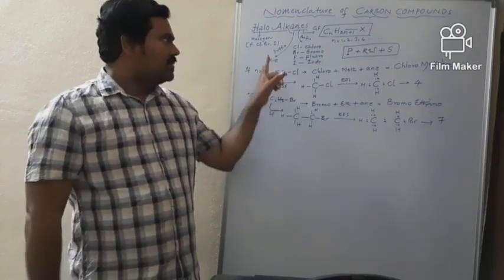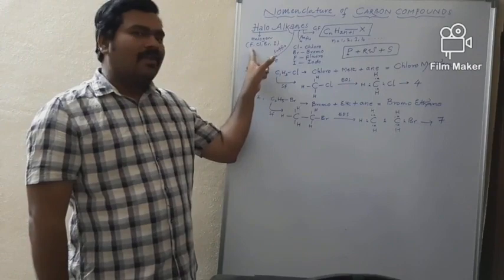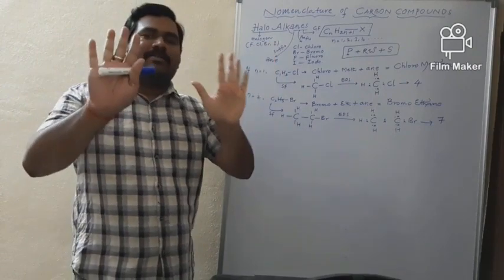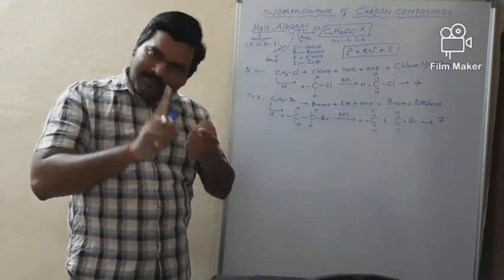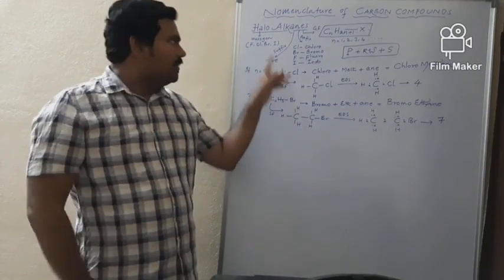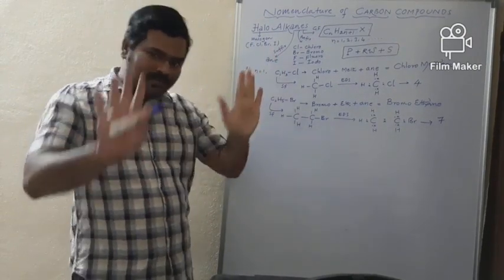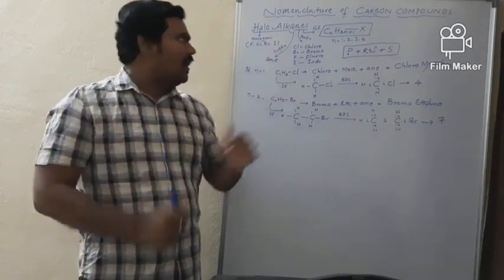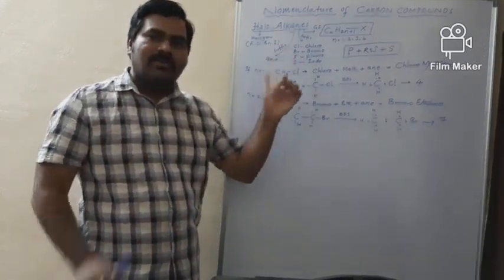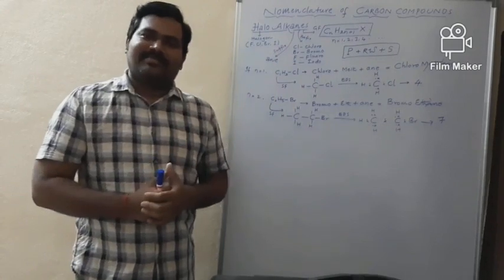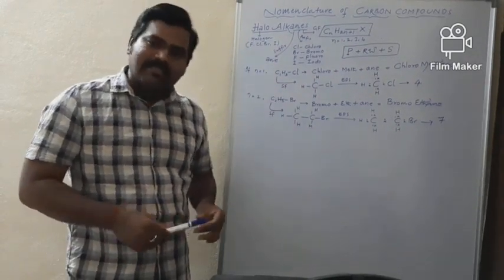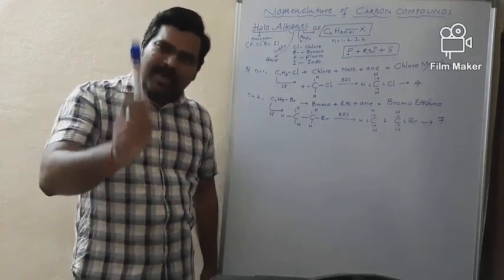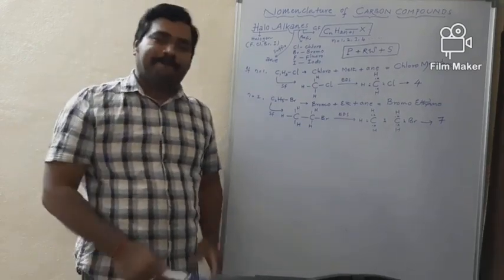For a single halogen atom, you will get 10 members. On the basis of fluorine, 10 members; if you attach chlorine, 10 members; bromine, 10 members; and iodine also, 10 members. So this is about haloalkanes. My dear students, work out the remaining members seriously.